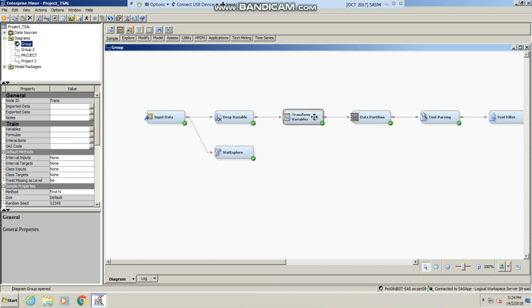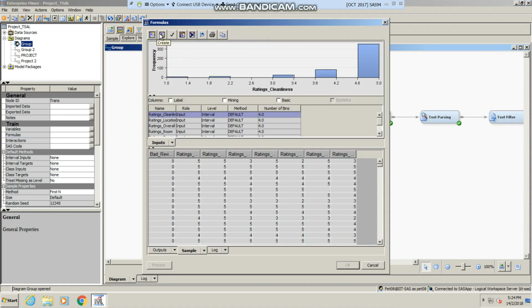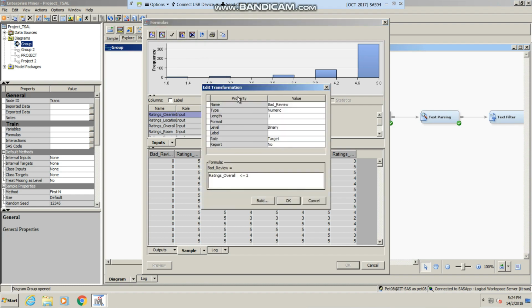Next, we added the transform node to create a new target variable called bad review, and this is achieved by creating a new formula. As you can see, we created a new variable called bad review. It's a binary variable and the role is target. So our formula is ratings overall less than or equal to 2. So the 0 will represent overall rating less than or equal to 2 and 1 will represent overall rating more than 2.